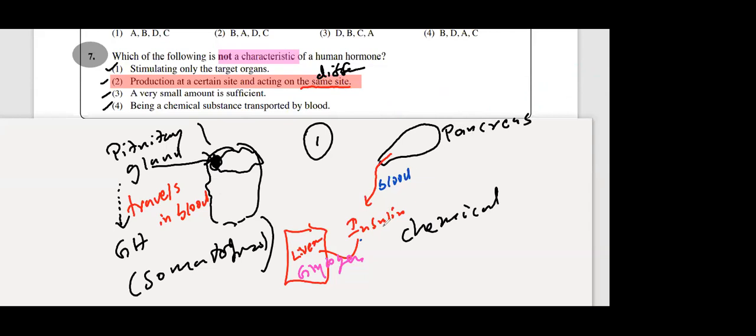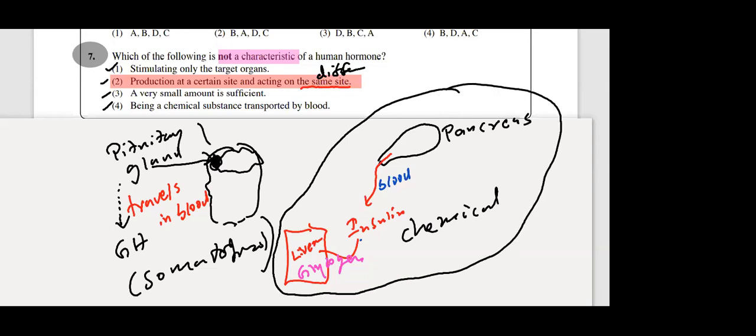Pancreatic gland secretes insulin, target organ liver. So that is why they are telling the first statement is correct: stimulating only the target organ. What is the target organ? Liver. Produce at one side, act at a different side. Here the second one also I can explain from this liver and the pancreas relationship with the insulin hormone.